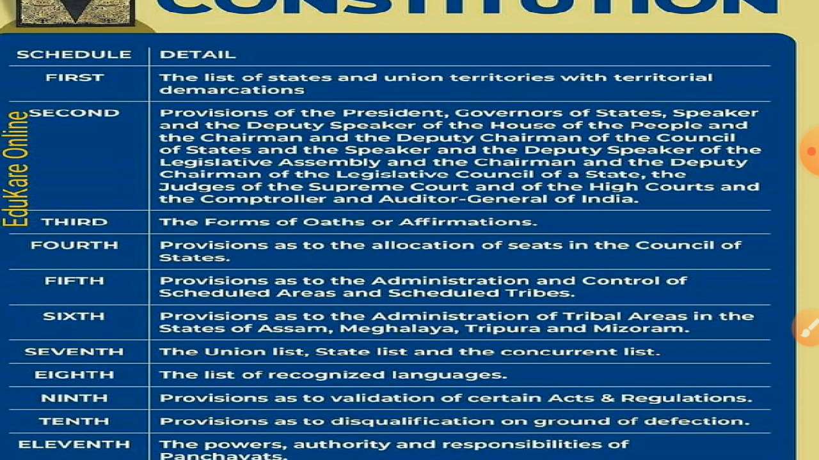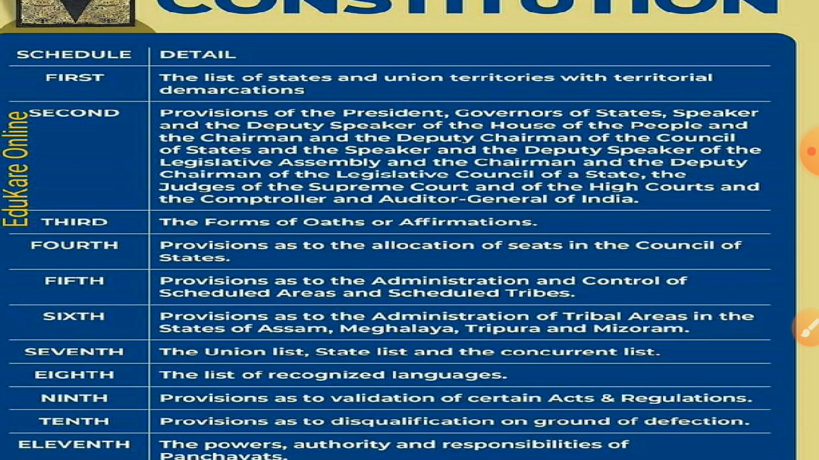Next, the seventh schedule: the Union List, State List, and the Concurrent List. So this schedule contains what the union territories and states should be added within our country. The 8th schedule contains a list of recognized languages. So what are the languages recognized by our Constitution should be present in the 8th schedule?